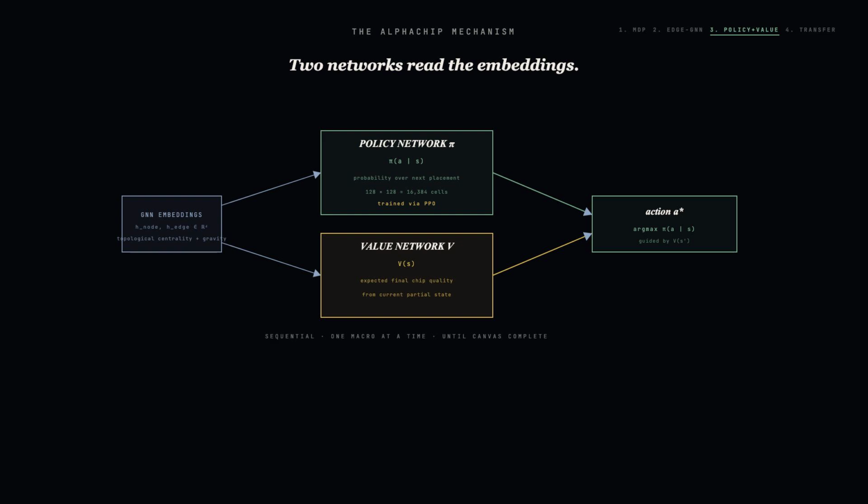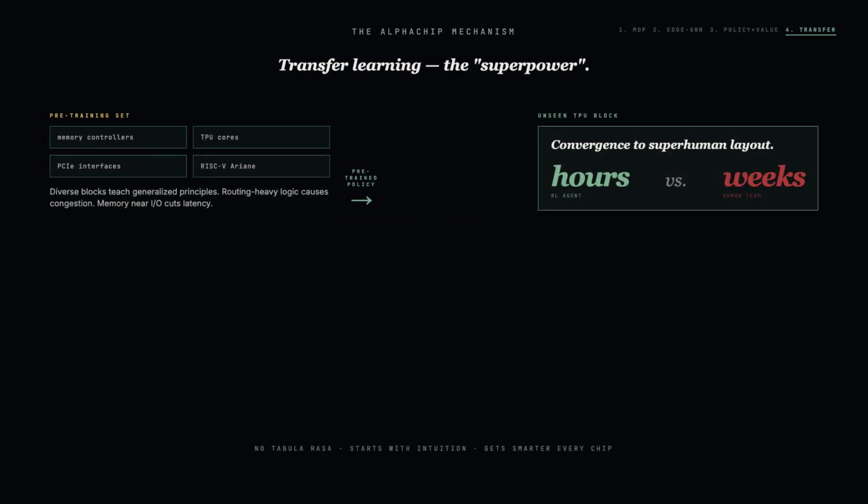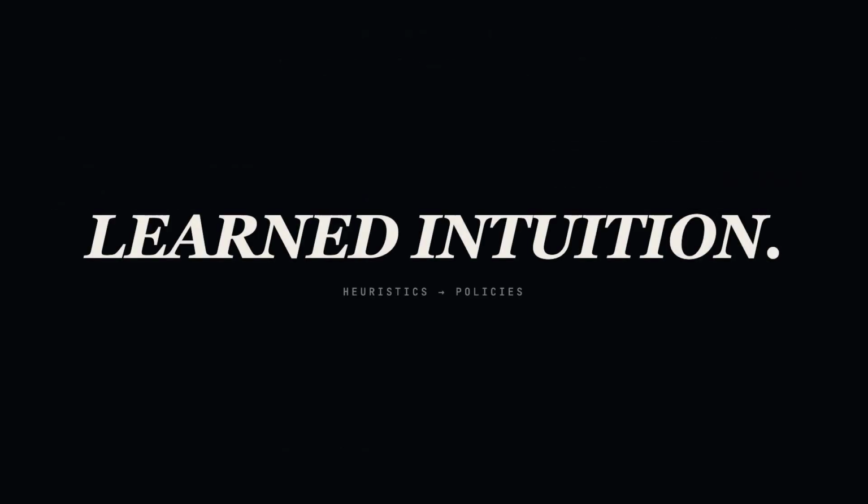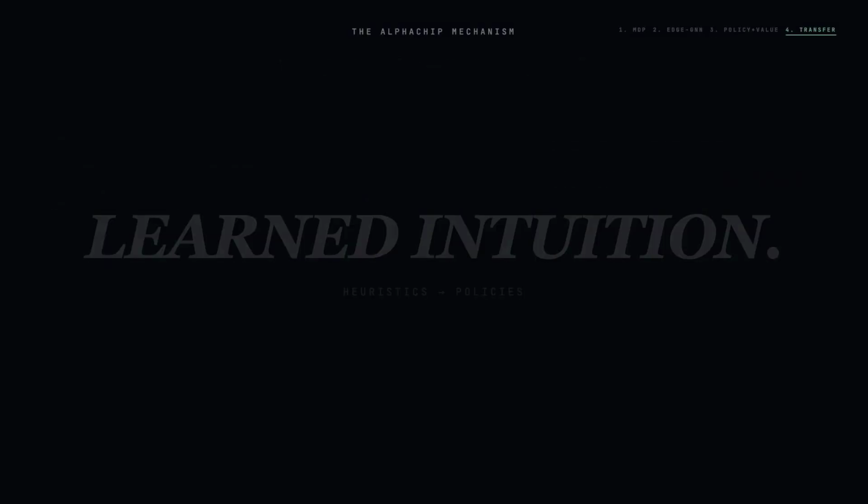Third, the decision. 2 networks read the embeddings. A policy network predicts the probability distribution over the next placement. A value network estimates the final quality of the chip from the current partial state. Fourth, the transfer. The agent is pre-trained on diverse blocks: memory controllers, TPU cores, PCIe interfaces, open-source RISC-V Ariane designs. On a new unseen block, the agent does not start from zero, it starts with intuition. Convergence to a superhuman layout takes hours, human teams take weeks.